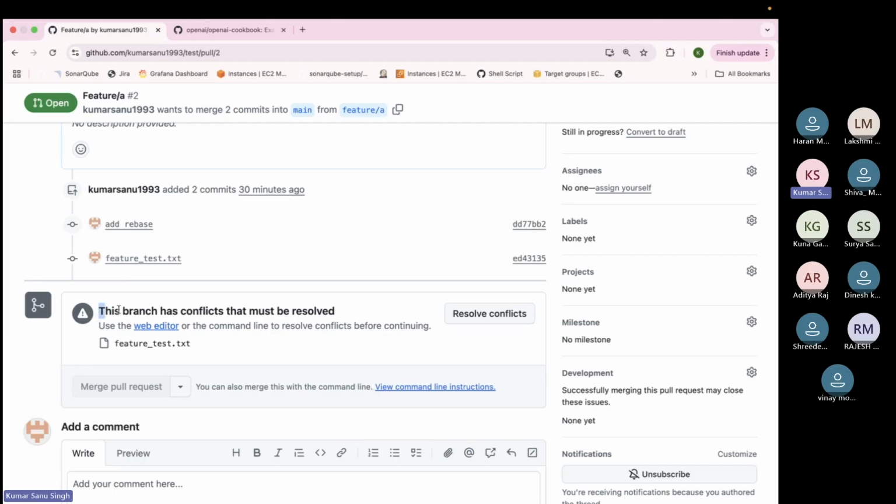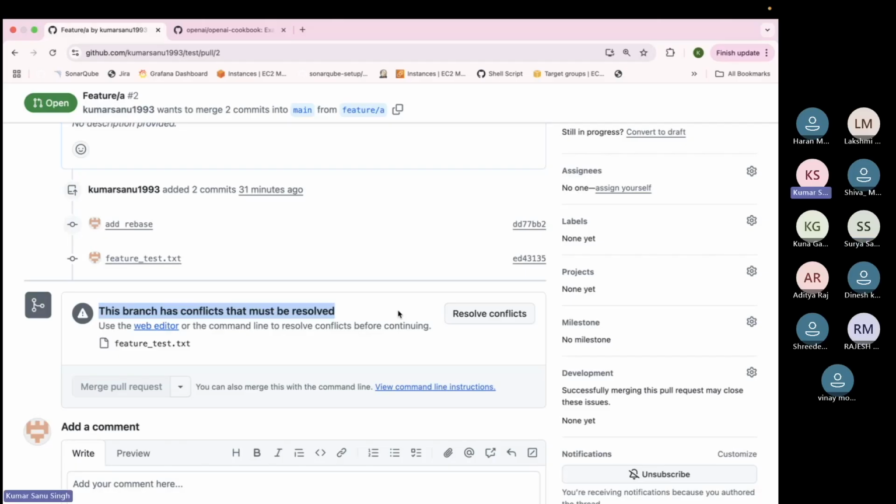Can you guys see here something? Nobody is responding. The branch has conflicts that must be resolved. Yes, correct. Why do we have a conflict? Tell me. Because while we were working in feature, we didn't pull the changes from the main, and we tried to submit the changes to the main branch. So at the same time, there was a file with different second lines. That's why it is conflicting. It is not able to understand what changes it should make.